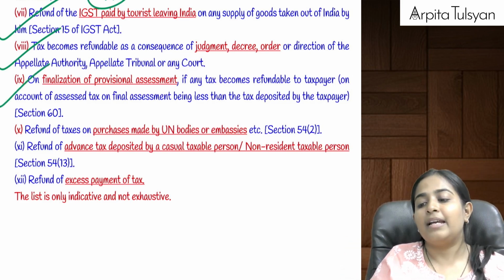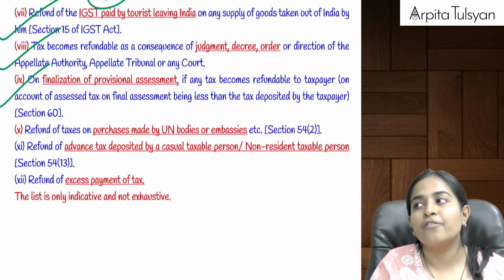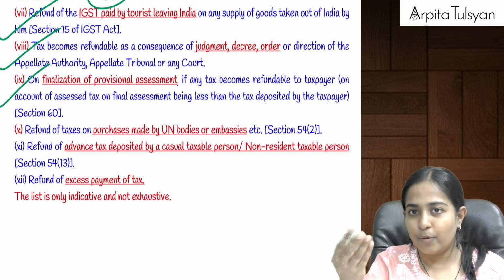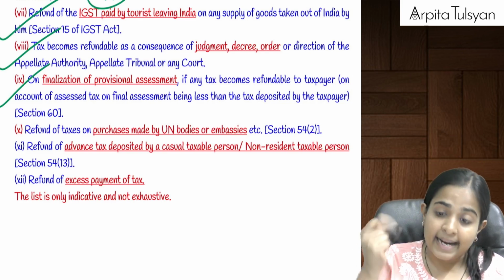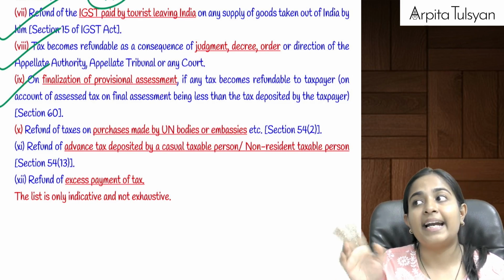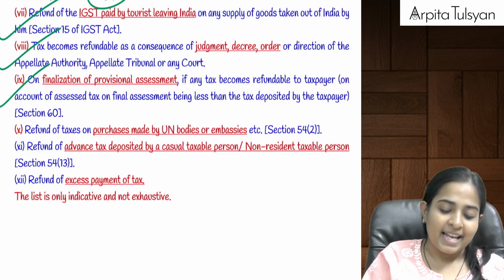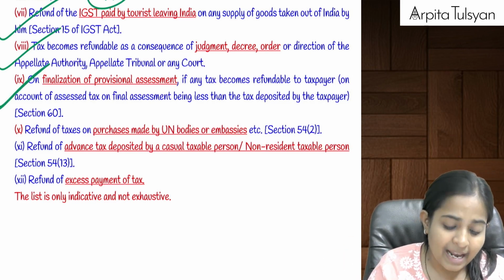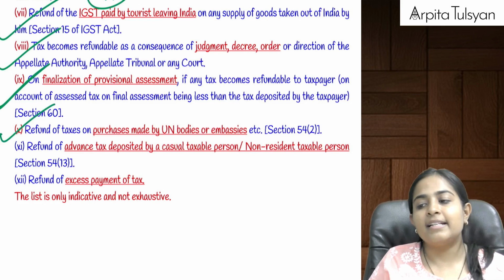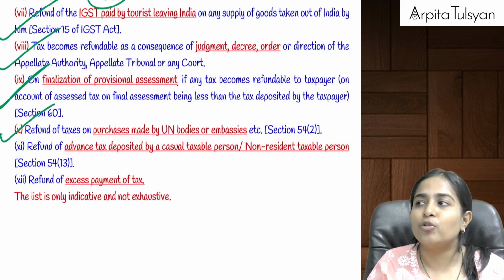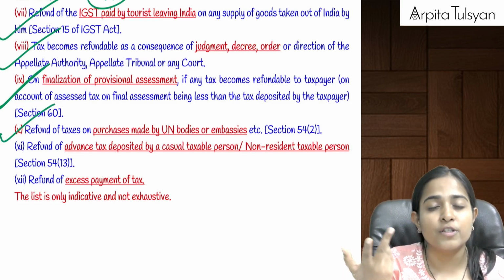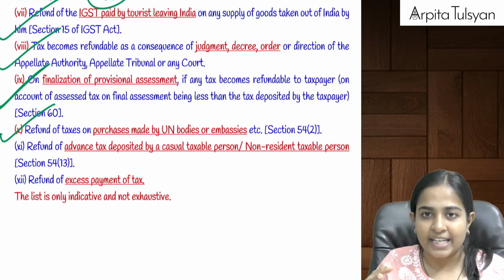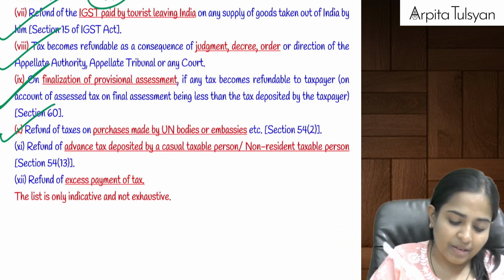Similarly, suppose provisional assessment was going against you, and you were required to pay some tax during the provisional assessment, but later when final assessment happened, tax became refundable to you. In that case you will file the refund claim now, and that refund amount will be eligible for you. Then suppose we have done any supplies to the United Nations, embassies, foreign consulates, etc. The tax burden has been borne by such agencies, so they can take a refund of the same.